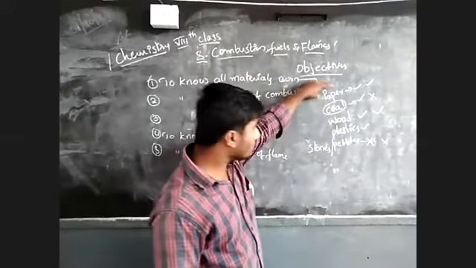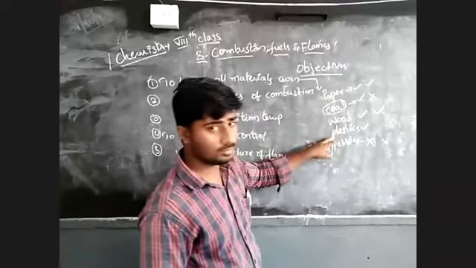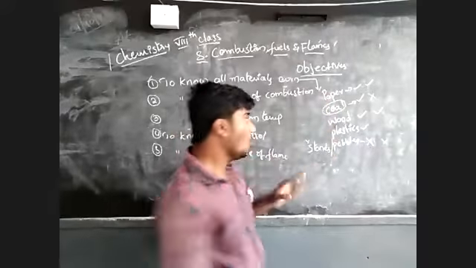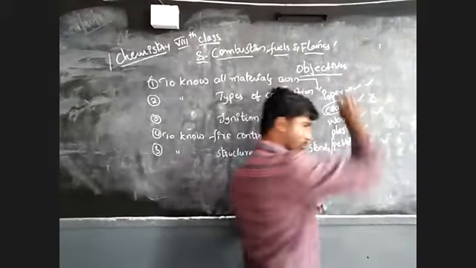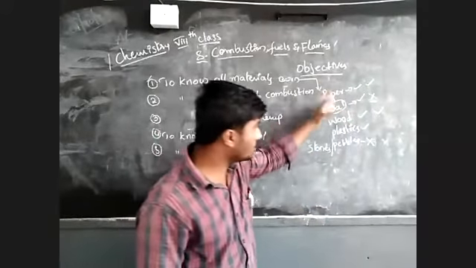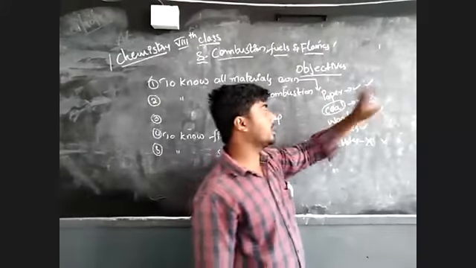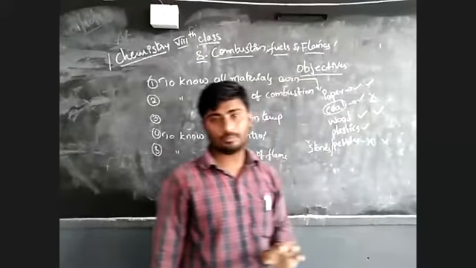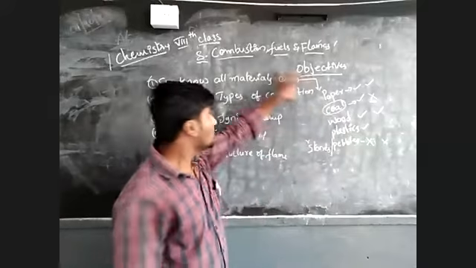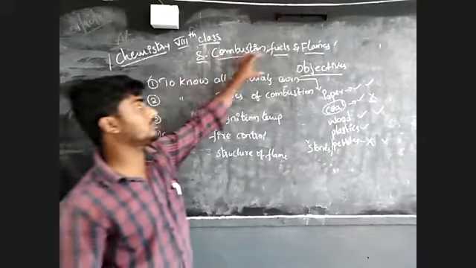Among the remaining four objects, all are burned, but one object doesn't use a flame. Is it clear? So we are answering the question whether all the materials burn.